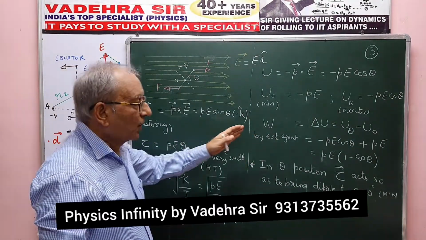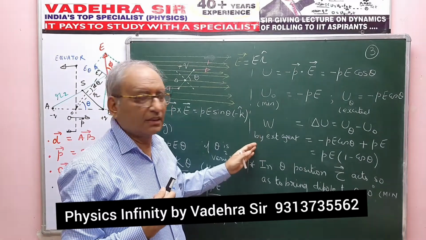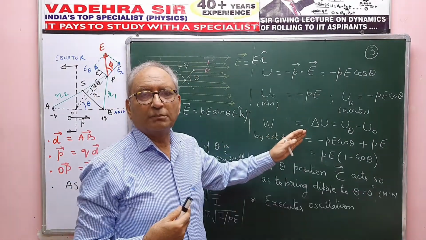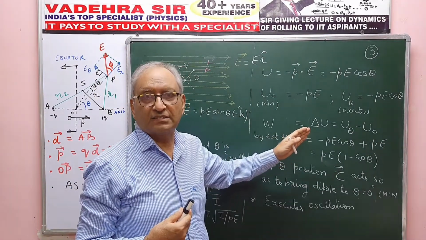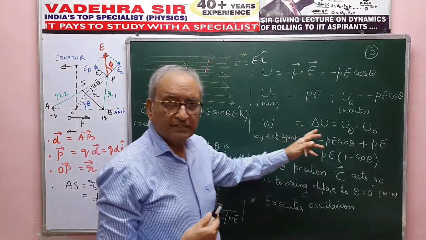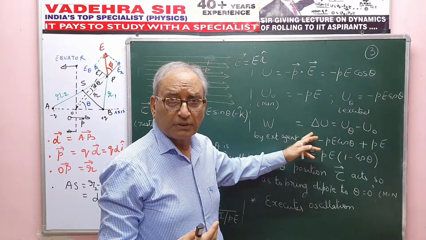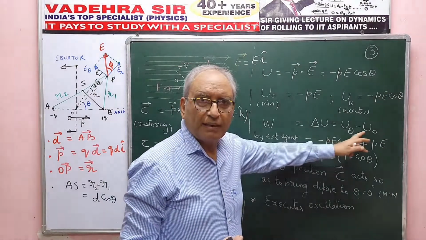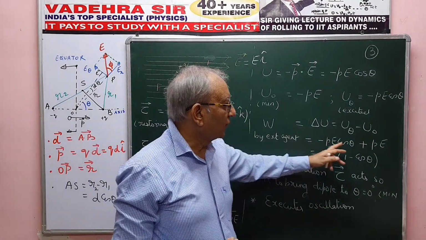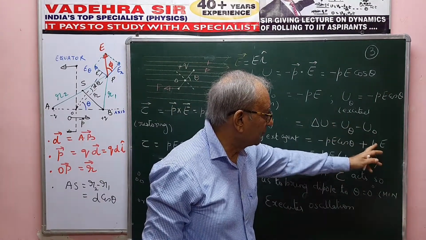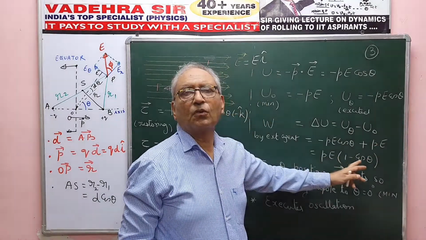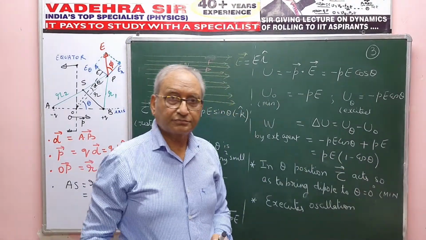And then the work done by me, the external agent here, to take the dipole from theta equal to 0 degree state to the theta state will be delta U, the change in the potential energy, that is U theta minus U0. So minus PE cos theta minus PE plus PE, that will become PE into 1 minus cos theta.